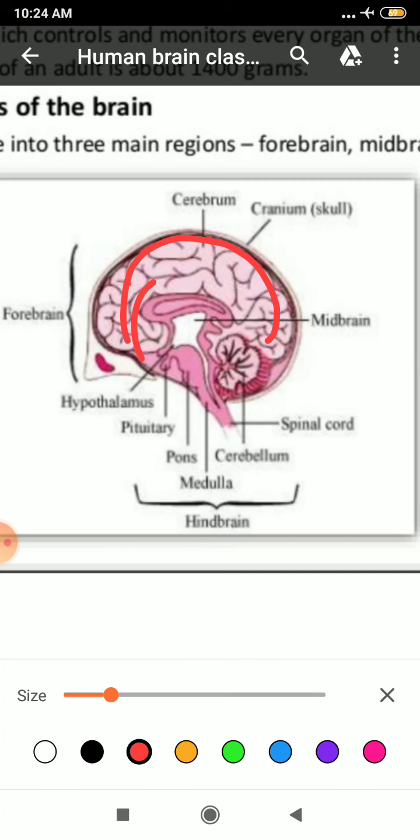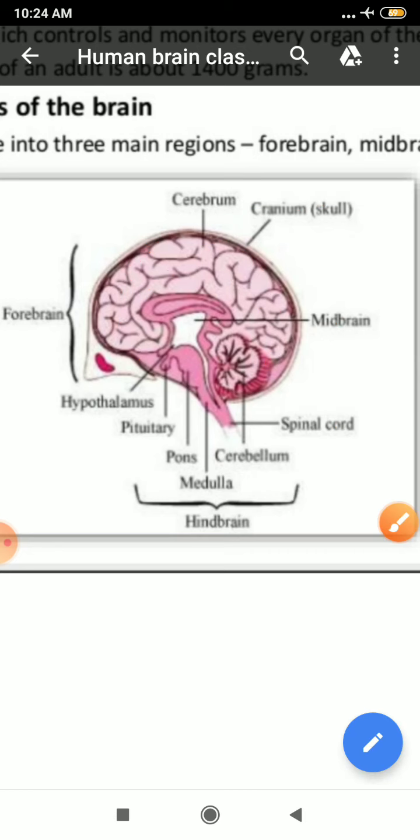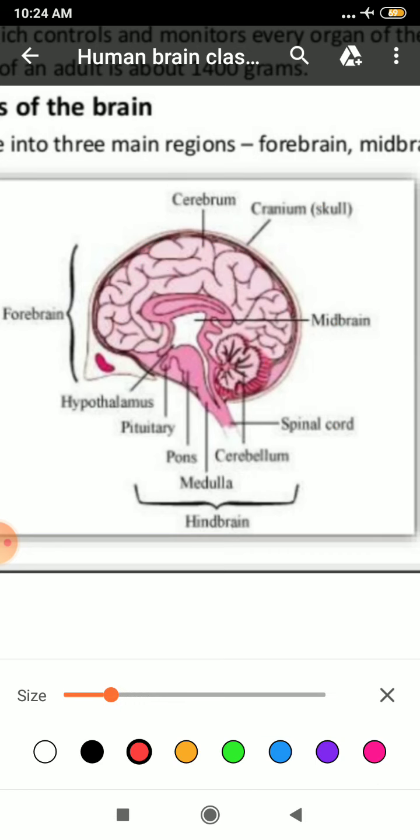Okay, actually this brain has been cut in a longitudinal manner like this, not in this way. So one part is this and the other part is this. Clear? And then it consists of various gyri and sulci. What are these gyri and sulci? These depressions, students, are your gyri and sulci.